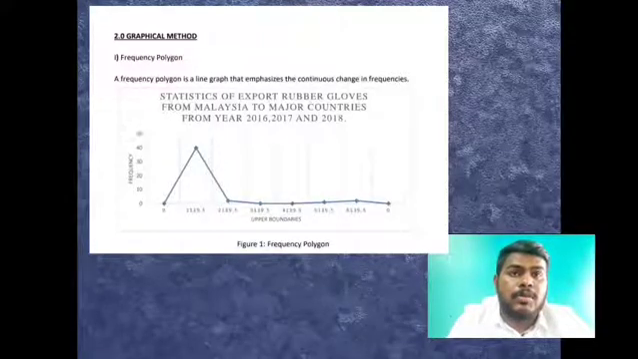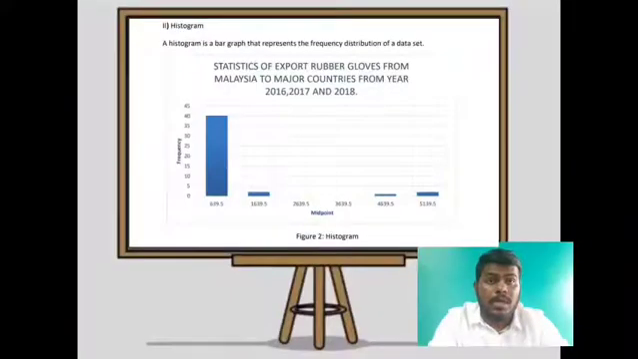In Table 2 we show the upper and lower boundaries. Now I'm going to start the presentation about 2.0, which is the graphical method. First is the frequency polygon. A frequency polygon is a line graph that emphasizes the continuous changes in frequencies. So Figure 1 shows the frequency polygon of the statistics of export of rubber gloves from Malaysia to major countries from 2016, 2017 and 2018. We use upper boundaries and frequency to make this graph.